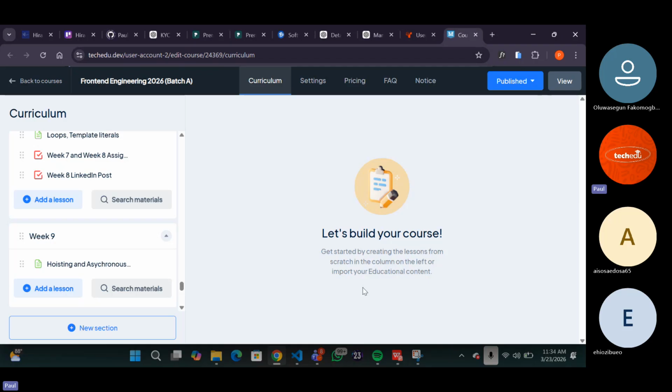We'll work on Palindrome. We've done Palindrome before, right? But that time it was on the console. This time around, I want to make it much more effective. We're going to be getting form inputs, so we're going to create a form for each user. The user will input their name, or whatever word it is, and then we're going to go ahead and change it back. We've done the function before. It's still the same function, only that this time around you're making it much more effective on the HTML DOM.